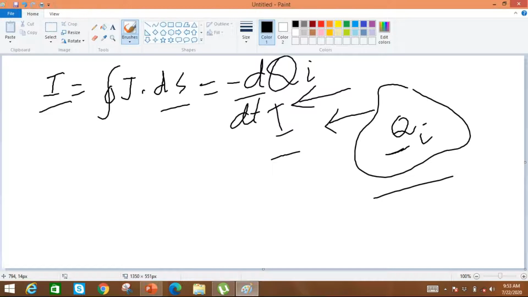So whenever we have the net outward flow of positive charges, or the net outward flow of charges, there will be a decrease in the amount of charges.